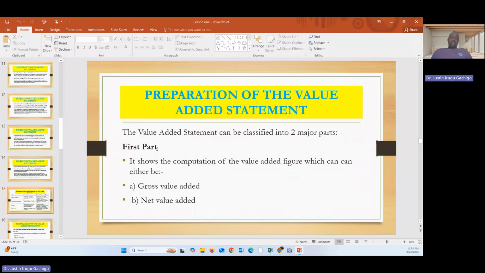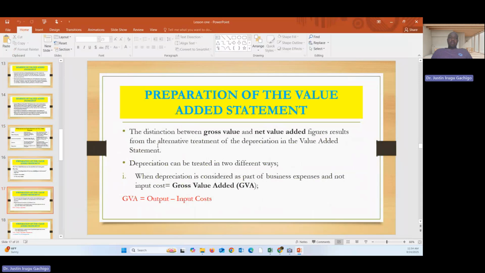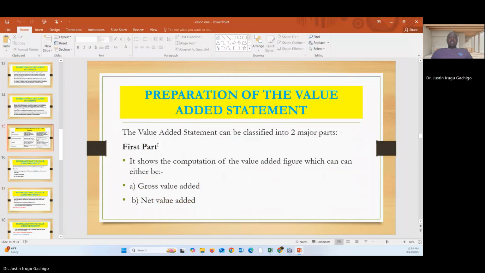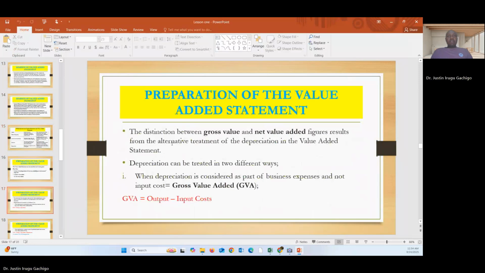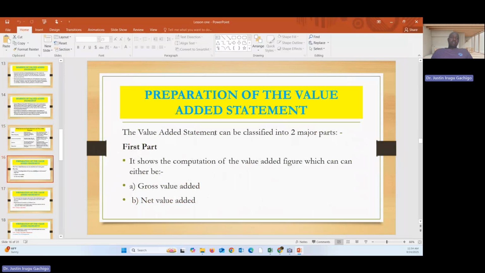So let us now see how we can prepare the VAS. Preparation of the VAS. So the value added statement can be classified into two major parts. So this is the first part. The first part shows the computation of the value added figure, which can be either the gross value added or net value added. So again, I'm going to demonstrate this part in the next slide. So the first part is just the computation of either gross value added or net value added.